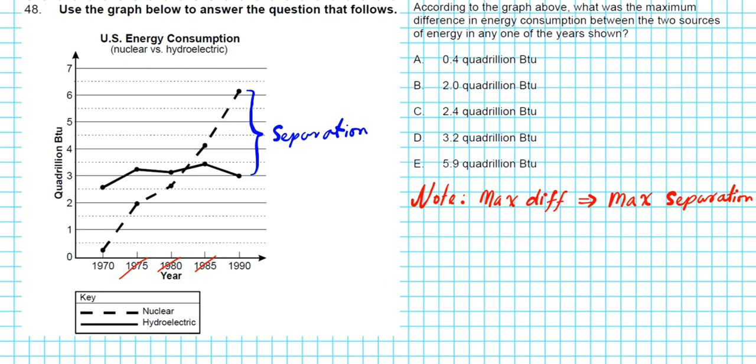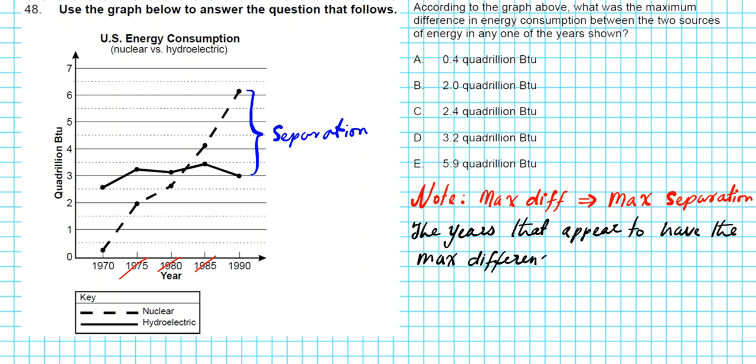Let's write down a statement. Remember, maximum difference means the maximum separation.